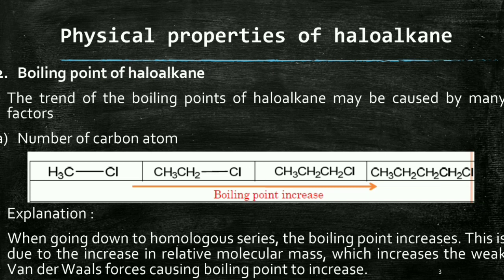When the molecular mass increases, boiling point as well as melting point increases. Due to the increase in molecular mass, the weak van der Waals forces increase, causing boiling point to increase, and due to this the van der Waals force of attraction also increases. That is why boiling point increases. Clear?